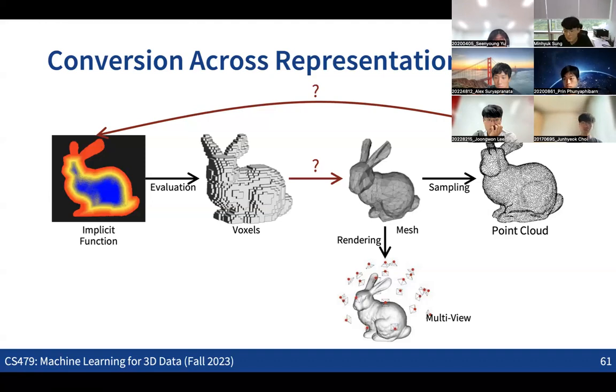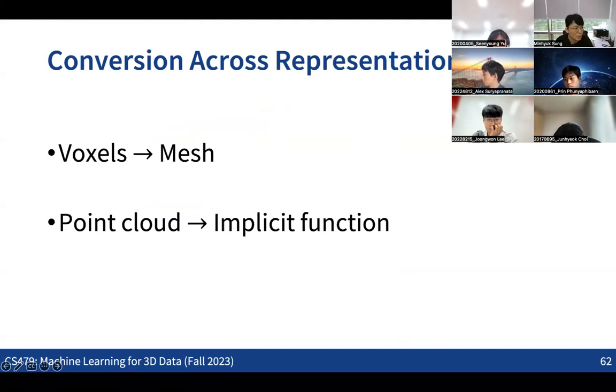So if we can make this kind of loop, then we can do any kind of conversion from any representation to the other representation. So this is the crucial thing, in that we can basically change the representation of the 3D data to whatever we want to use. So if we can make these two bridges, from the voxels to the mesh and the point cloud to the implicit function, then we can do conversion from any representation to any other representation.